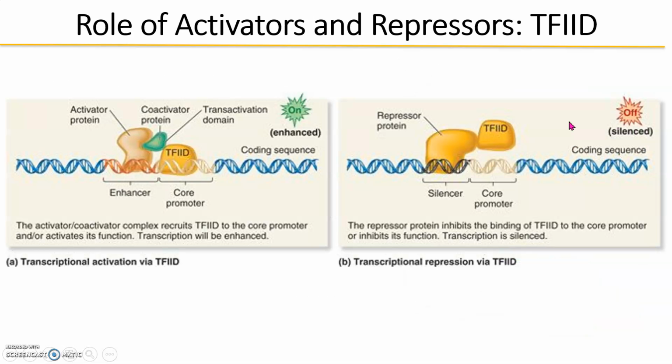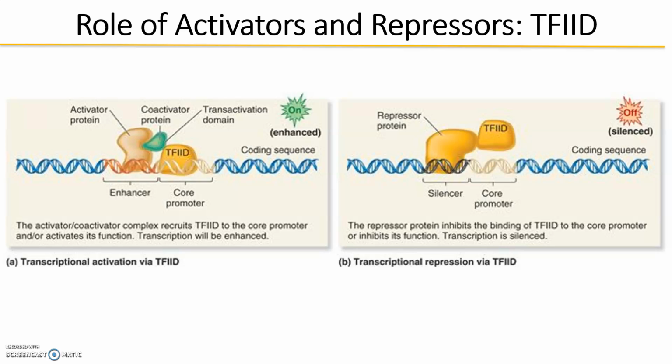Okay, so let's look at the roles of these activators and repressors. We want to be able to stop the initiation of transcription. One of the main things would be TF2D. Do you remember TF2D? TF2D had the TBP binding site. It had our TATA binding protein as part of it, which binds to the TATA box, which was the first step of eukaryotic transcription initiation.